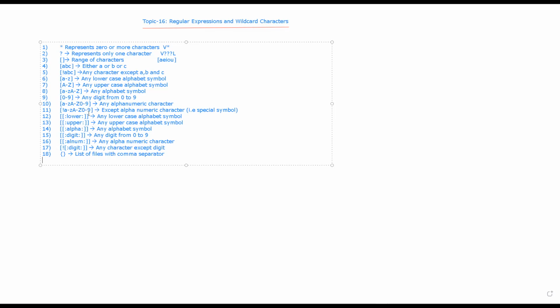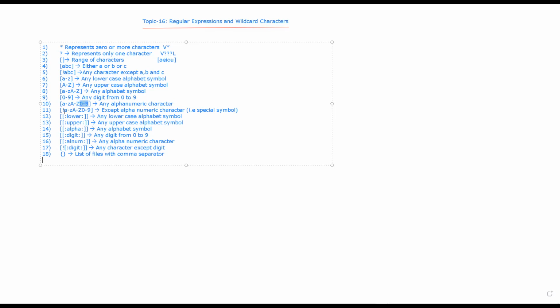And if you want alphanumeric characters, what does alphanumeric mean? The alphabets and numbers. It can be a small letter, a capital letter, or a number. That is called an alphanumeric character, which is the combination of alphabets and numbers. Alphabets can be in small case or capital case, and it also includes numbers. So you can use that in the rectangular bracket.